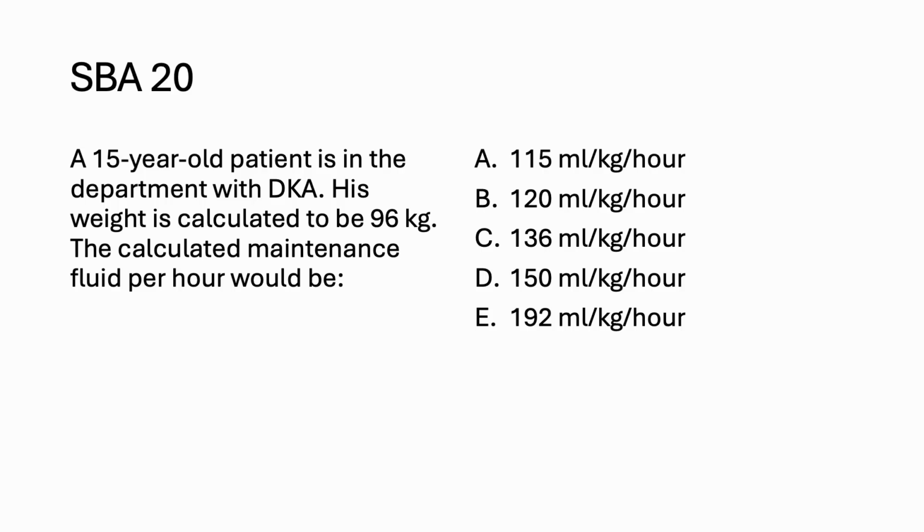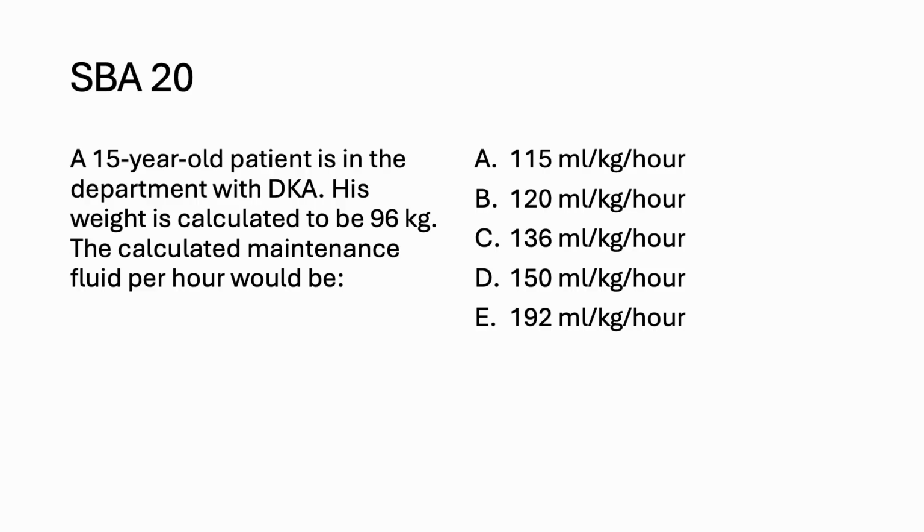Last question for the day. A 15-year-old patient is in the department with DKA. The weight is calculated to be 96 kilogram. The calculated maintenance fluid per hour would be. So here there is a lot of calculation to be done. I don't think this question should be asked, but you need to know how to do it. All patients with fluid deficit will need a 10 ml per kg bolus over 30 minutes. All patients who come in with DKA will need a 10 ml per kg bolus over 30 minutes, and this has to be subtracted from the deficit fluid.